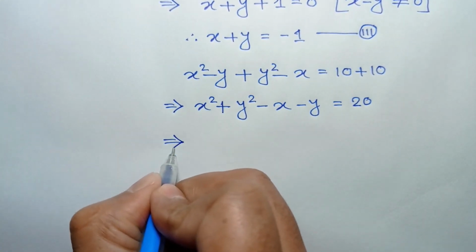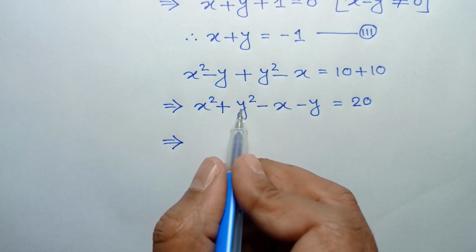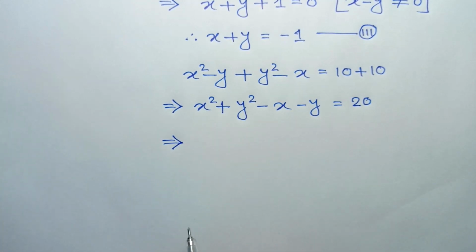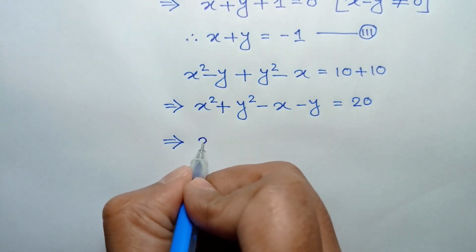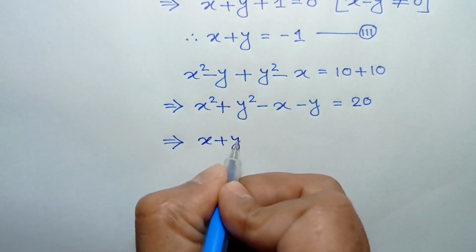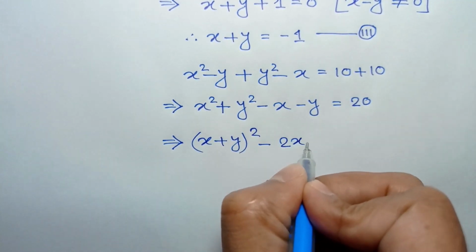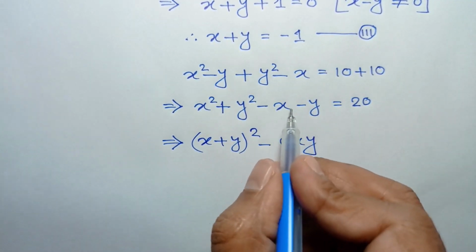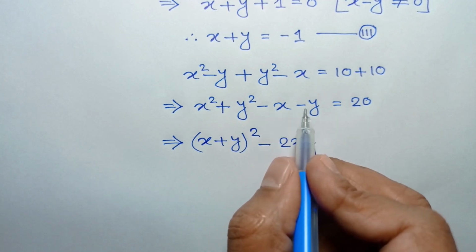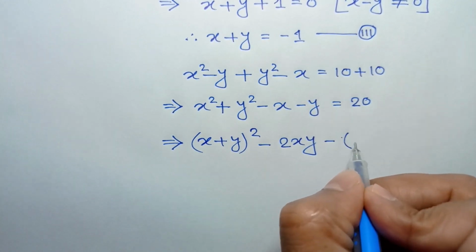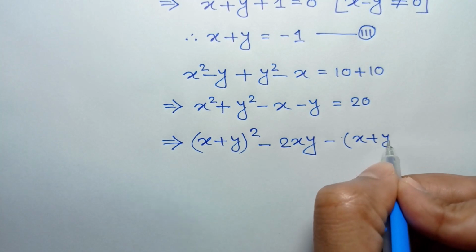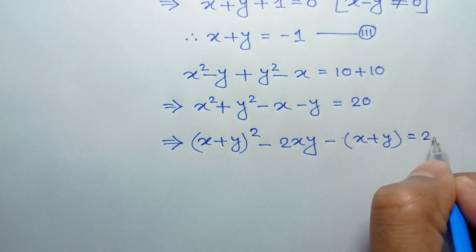Applying the formula a squared plus b squared is equal to a plus b whole squared minus twice ab, we can write it as x plus y whole squared minus twice xy, and taking common negative here, we can write negative of x plus y is equal to 20.